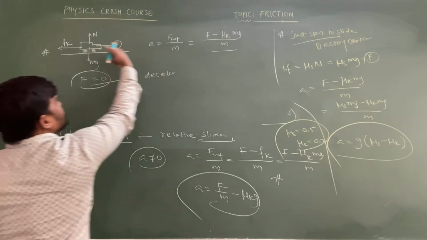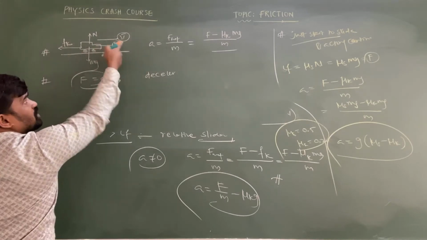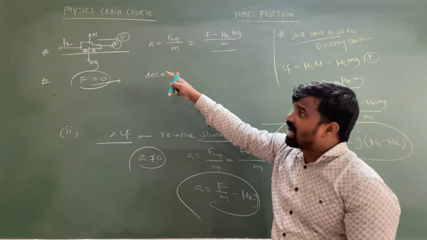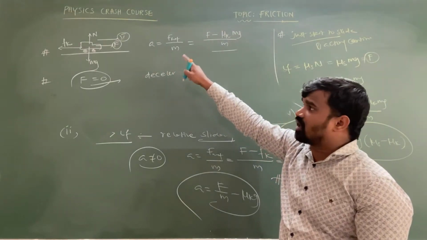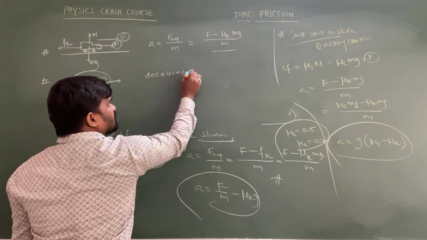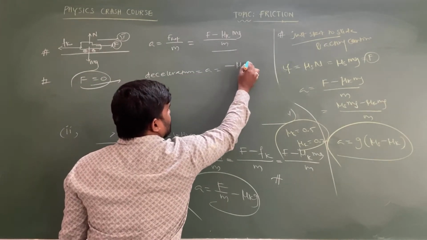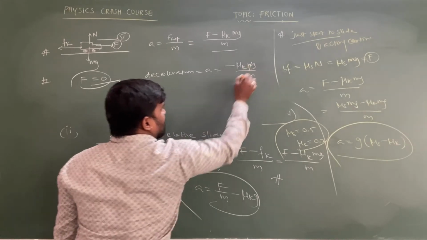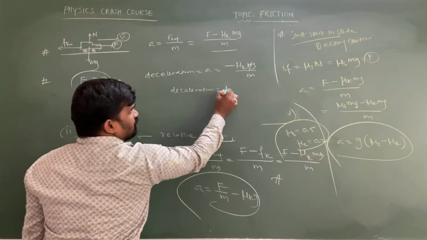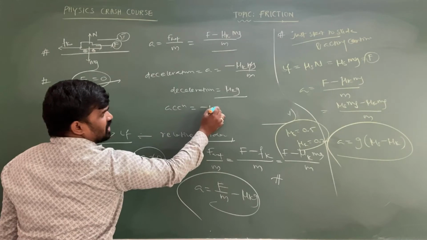The friction always acts opposite to the velocity of the object, that is, opposite to the relative velocity of the car with respect to the ground, so that deceleration is generated. So the deceleration is a equal to minus mu k m g by m, m cancels. Hence deceleration is equal to mu k g, or acceleration equal to minus mu k g.